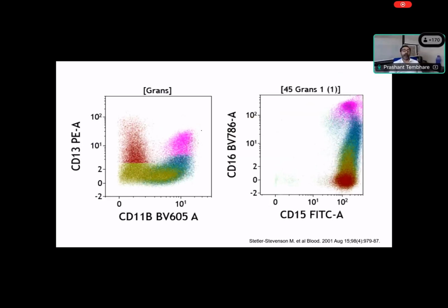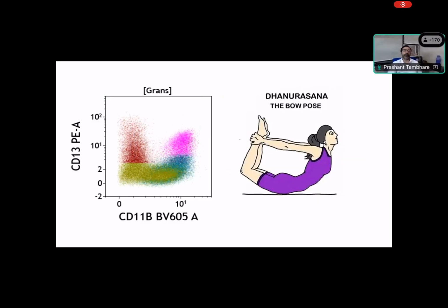Just something to remember. The same way, when you use CD13 and CD11, we have looked at 13 and 16, here 11 and 16. Now let's combine 13 and 11. This also shows this maturation pattern, and some cells fall back when they reach terminal maturity. And even CD15, if you look at CD15, there is this type of maturation pattern, which is consistent because CD15 appears at promyelocyte strongly, in the late blast, and it is strongly homogeneously expressed. So 15 is homogeneously and strongly expressed, but 16 shows a maturation pattern just like this. This pattern can be remembered like Dhanurasana or the bow pose of yoga, and a few cells fall down, you can see here like this. So it is important to remember this maturation pattern.